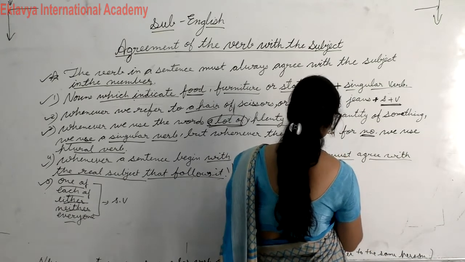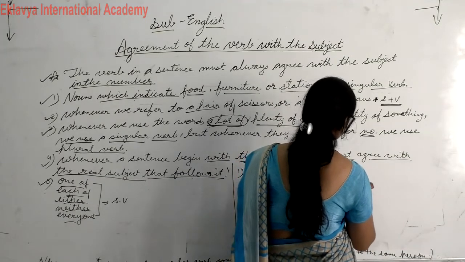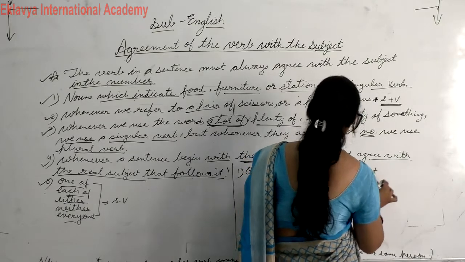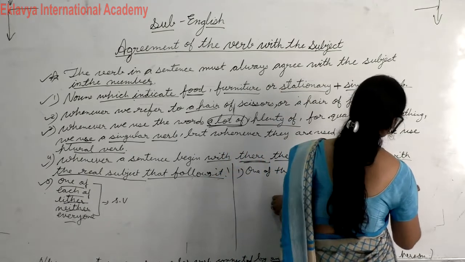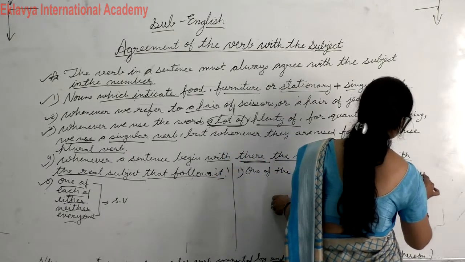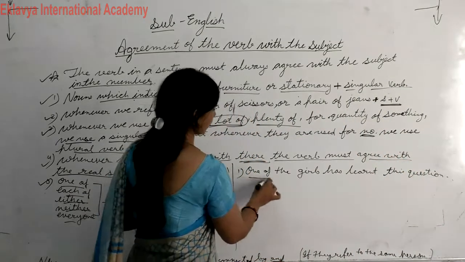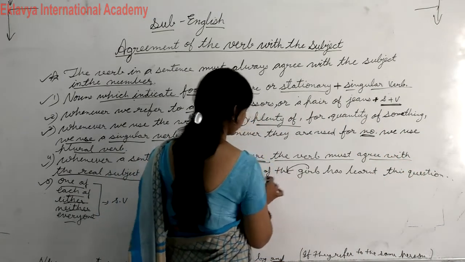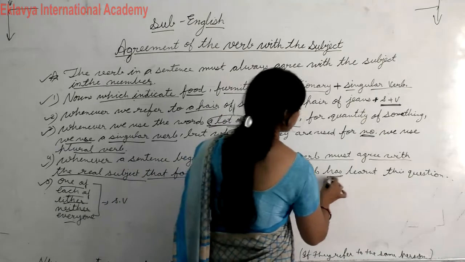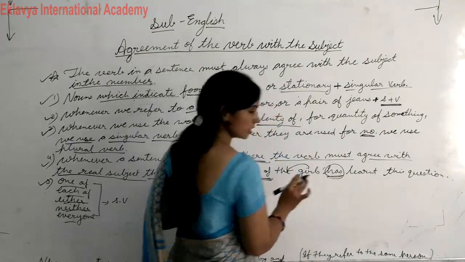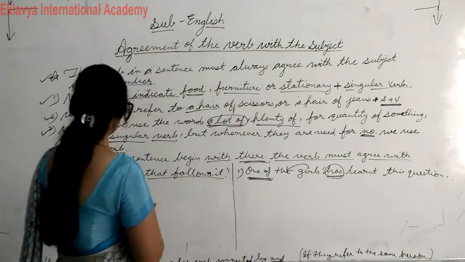One of the girls has learned this question. In this case, listen student, one of the girls, girls में से एक only. Okay, one of the girls has. It will take only singular verb.